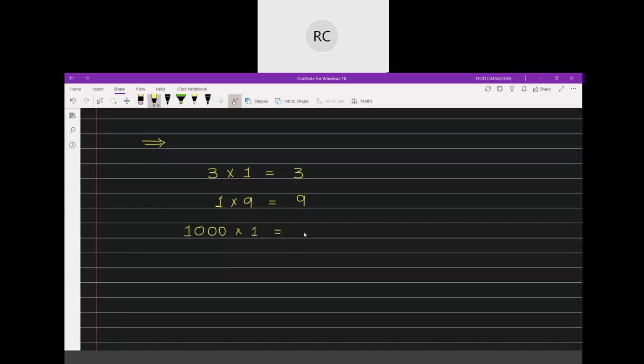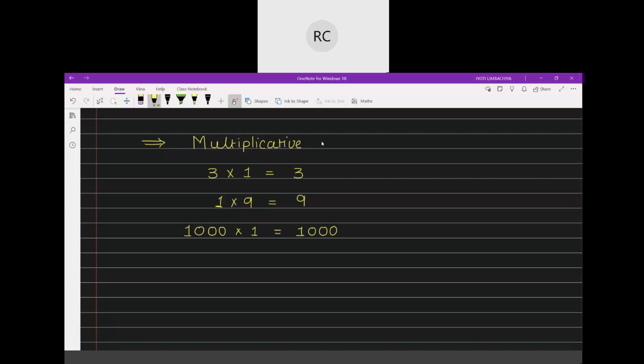But my answer still remains 1000. So, what does this mean? It says that when you multiply any number with 1, you are going to get the same answer, meaning that number itself. Right? So, this is called the multiplicative property of 1.